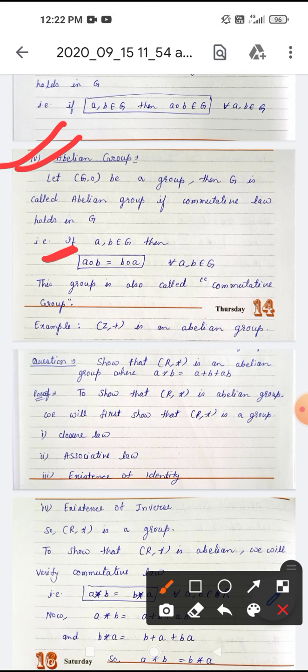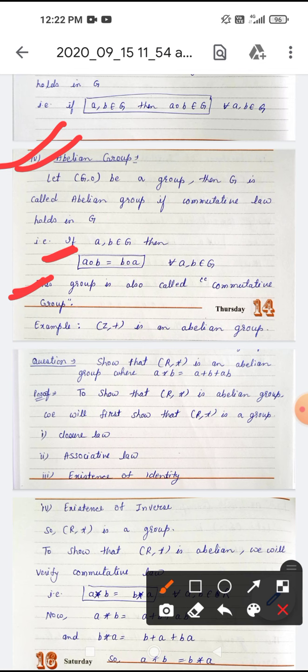If it is abelian group, there must be 5 properties: closure law, associative law, existence of identity, existence of inverse, as well as commutative law. If these 5 properties hold, then we say that (G, o) is an abelian group. This group is also called commutative group. As commutative law holds, so this is also called commutative group.